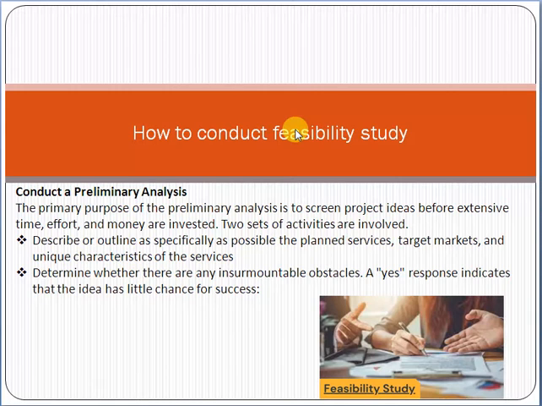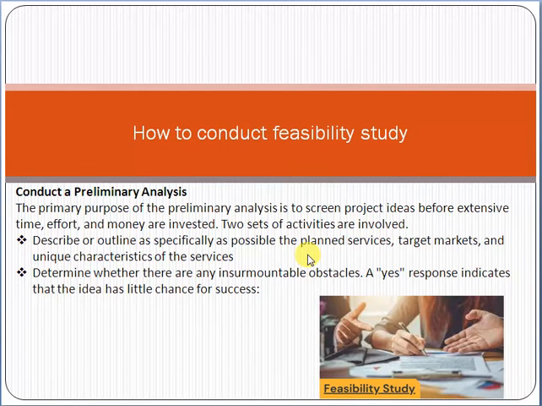So how to conduct the feasibility study? Whenever you want to conduct the feasibility study, first of all you have to do the preliminary analysis. Preliminary analysis means that you have to describe or outline as specifically as possible the planned services, target market and unique characteristics of the services, and determine whether there are any insurmountable obstacles. A yes response indicates that the idea has little chance for success.